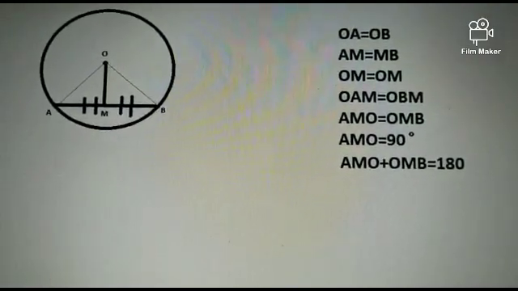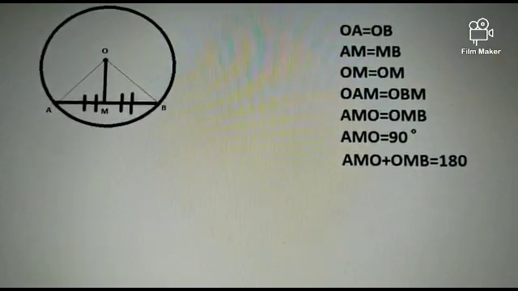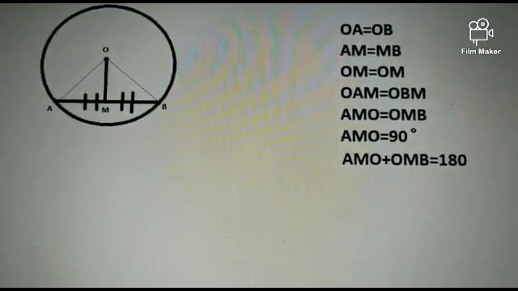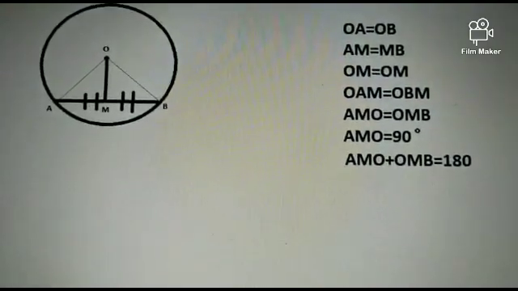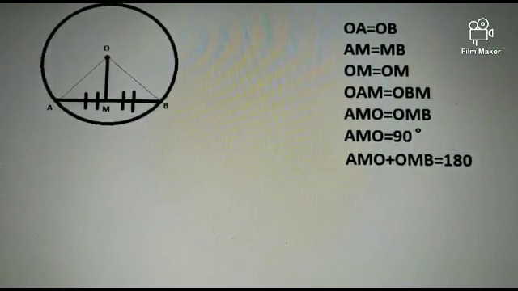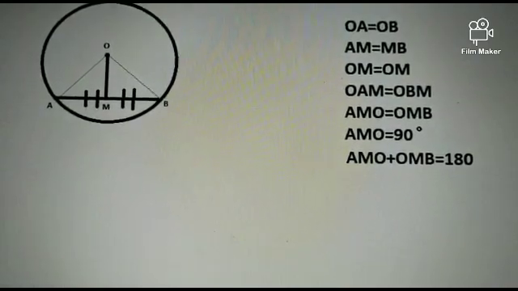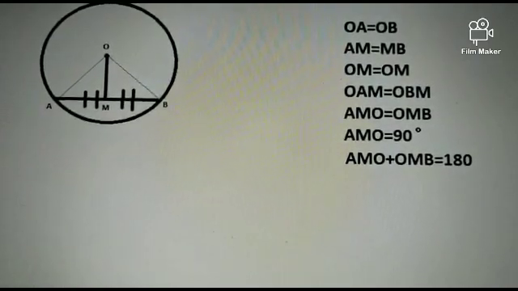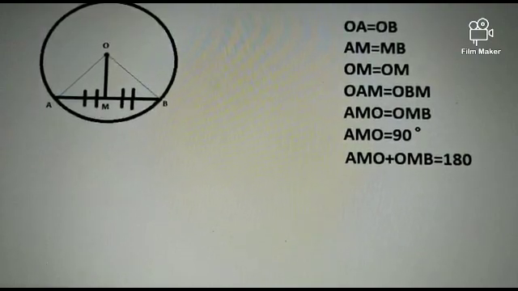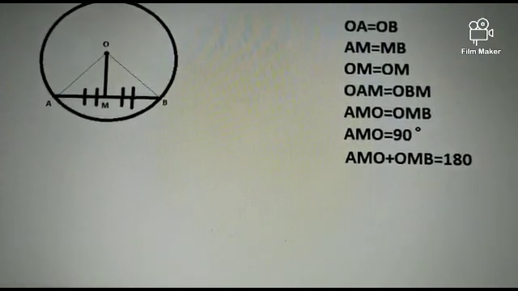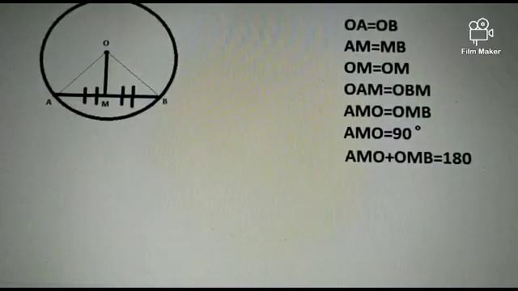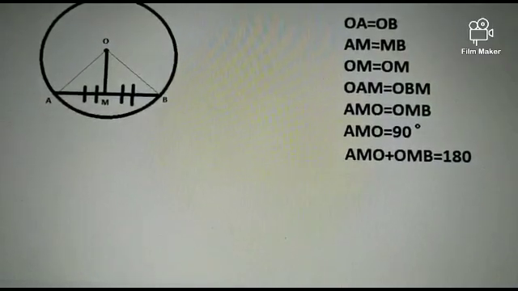Triangle OAM is congruent to triangle OBM by the SSS rule of congruency. Angle AMO equals angle OMB by CPCT. Angle AMO plus angle OMB equals 180 degrees, as AMB is a straight line. Angle AMO equals 90 degrees from 5 and 6.